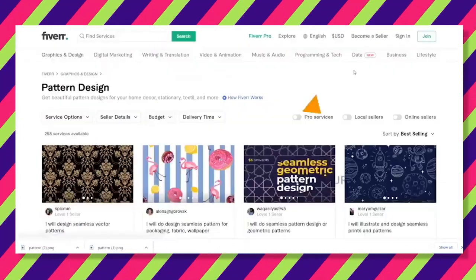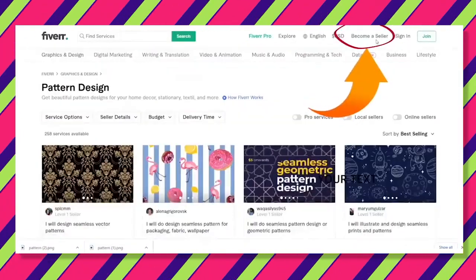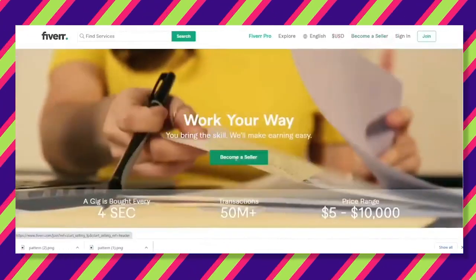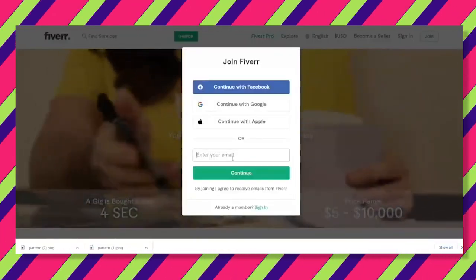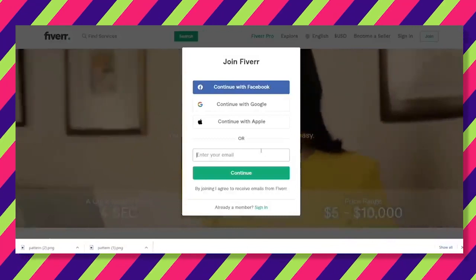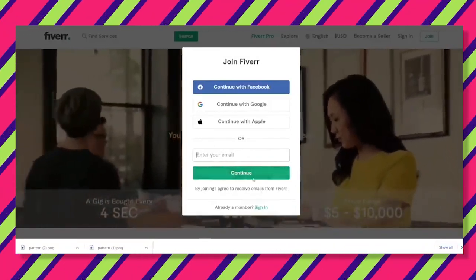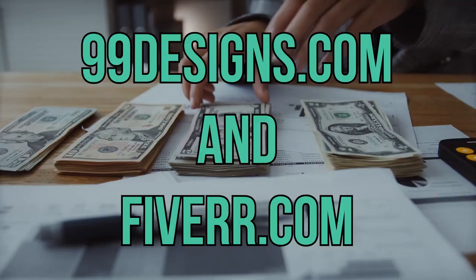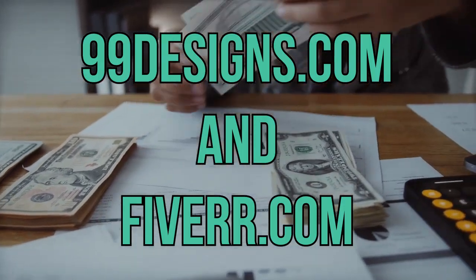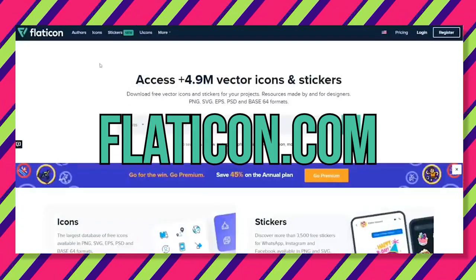To do this, click on the button at the top that says Become a Seller. Once you've done this, it'll bring you to a page where you need to click the Become a Seller button again, and then it'll ask you to enter your email address. Once you've done that, just hit continue and you're good to go. Now you have two income streams while only having put in the work for one. It's really quick and easy, so get started right now. Head on over to Flaticon and design away.